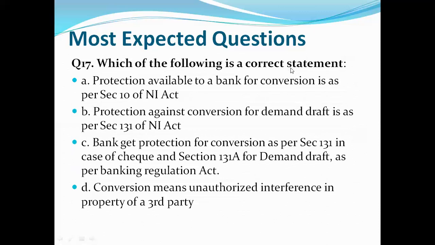Which of the following is a correct statement? Protection available to bank for conversion is as per section 10 of NI Act. Protection against conversion for demand draft is as per section 131 of NI Act. Bank get protection for conversion as per section 131 in case of check and section 131A for demand draft as per Banking Regulation Act. And D. Conversion means unauthorized interference in property of a third party.